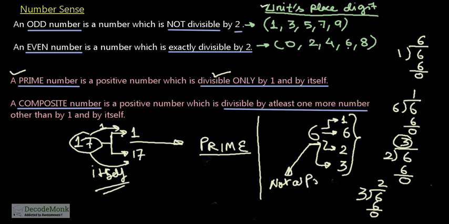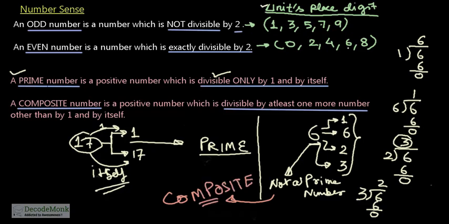Not a prime number. And when you say it's not a prime number, it means it is a composite number, which is the opposite of prime number. The prime number is a positive number divisible by 1 and by itself. A composite number is a positive number which is divisible by at least one more number other than by itself and by 1. So it has got two more numbers, 2 and 3. So 6 is a composite number.